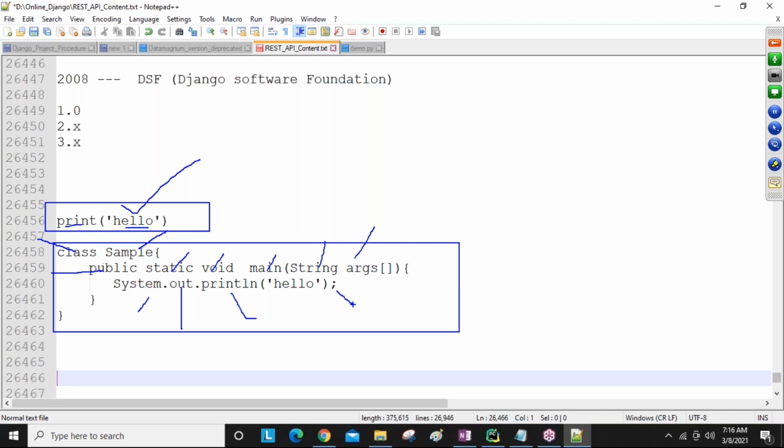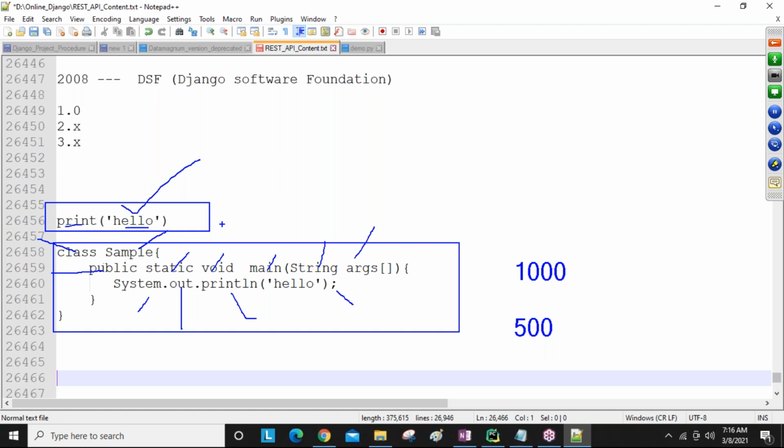If you are developing a real-time application, it means hundreds or thousands of lines of code we are writing. Using Java, more lines are required. For example, using Java you write 1000 lines of code to develop one project. But the same project using Python, we can develop with less than 500 lines of code. So that is the best advantage of the Python language and Python related frameworks.